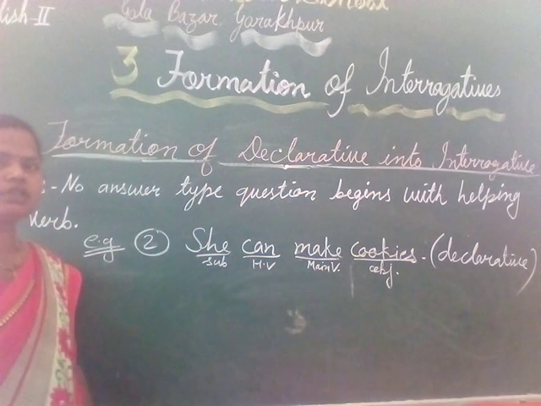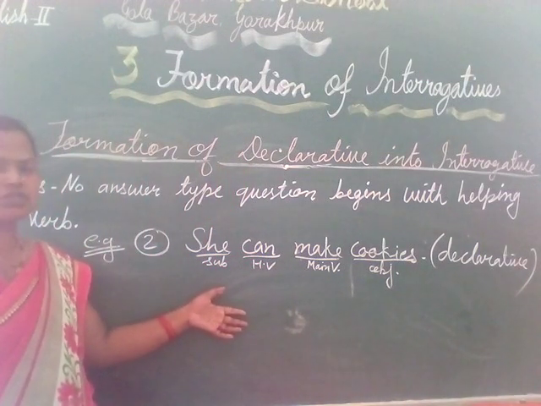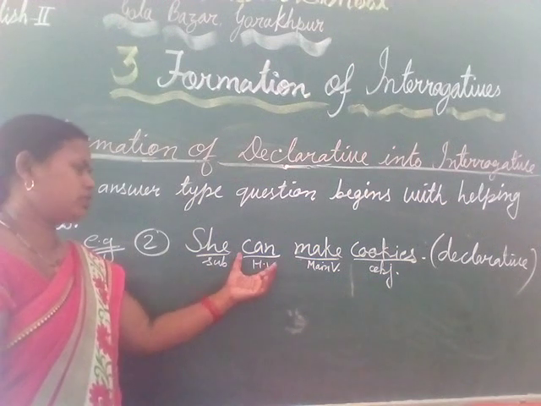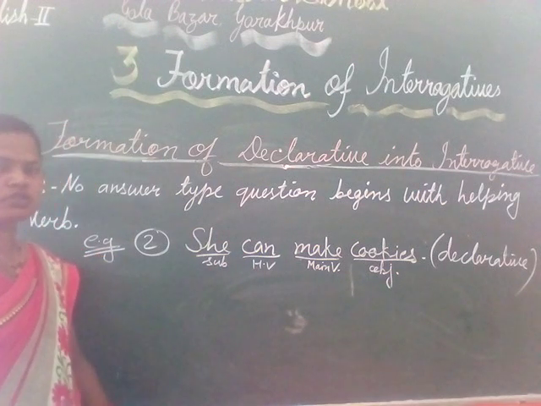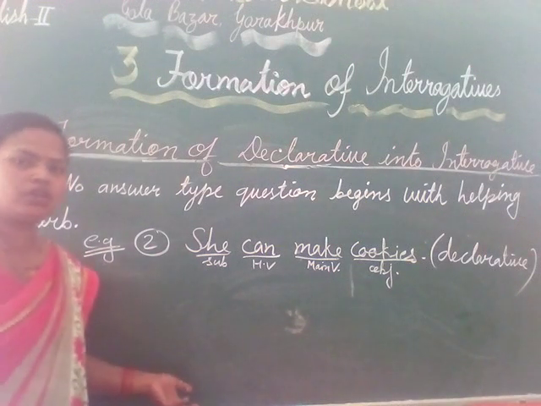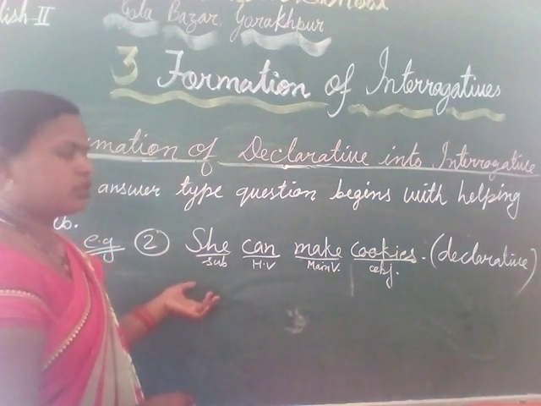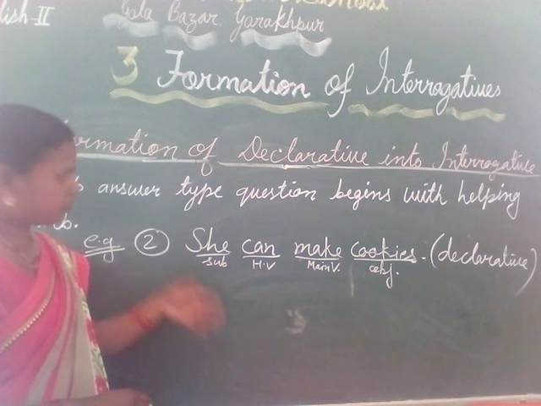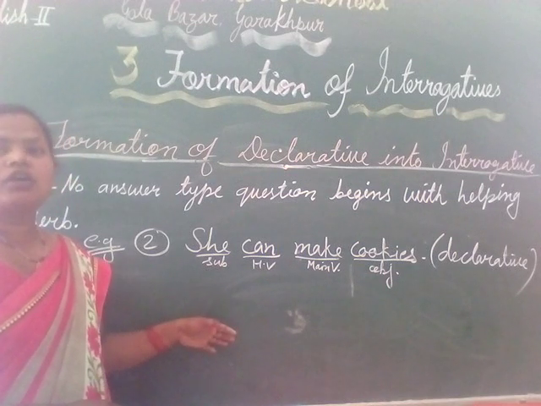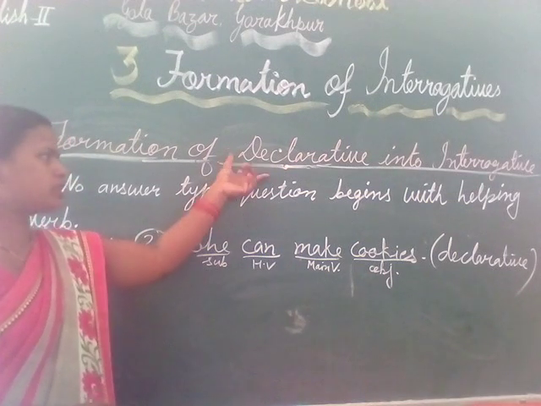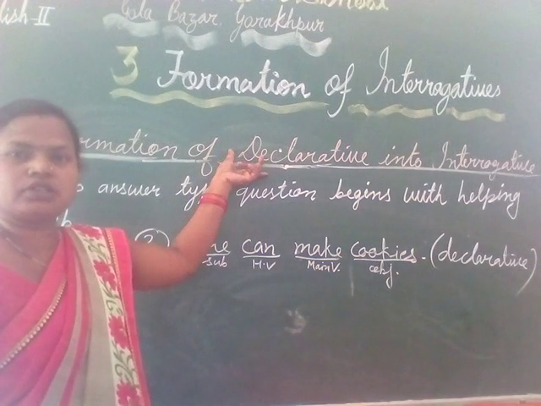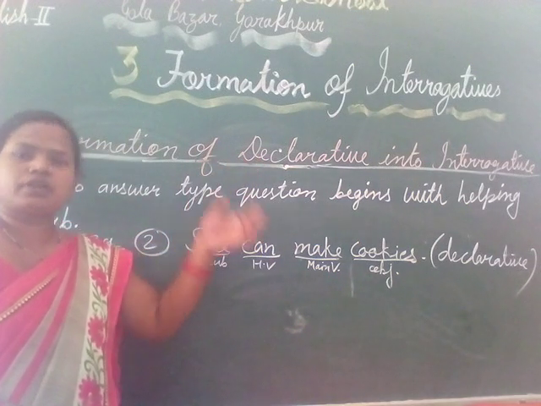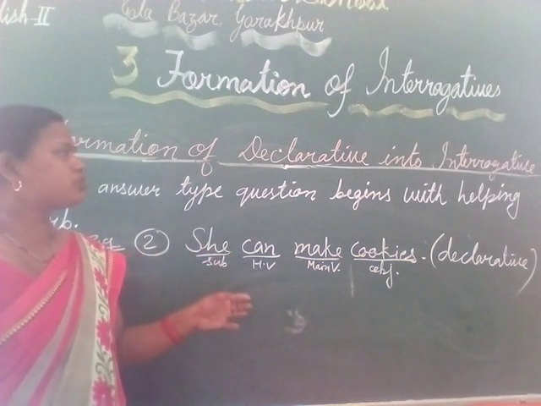To change this sentence into interrogative, we just rearrange it: put the helping verb at the beginning and put the subject after the helping verb. This declarative sentence is also called an affirmative sentence, a positive sentence, or an assertive sentence. So don't get confused.